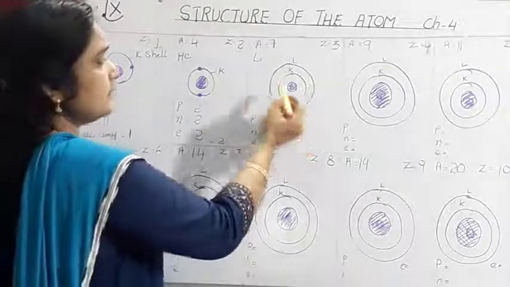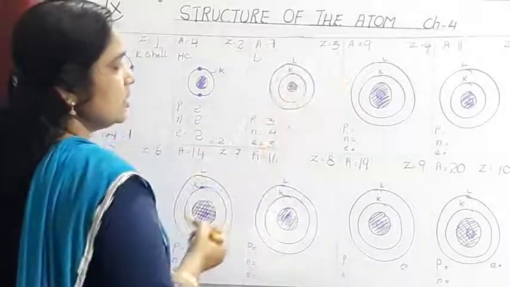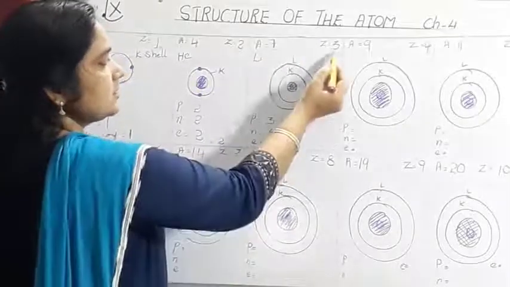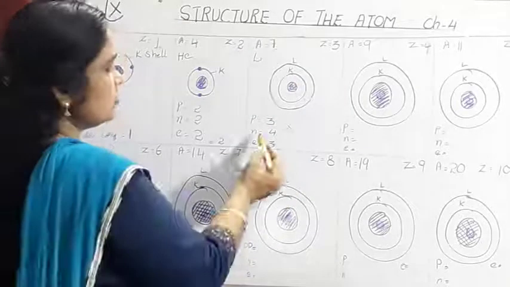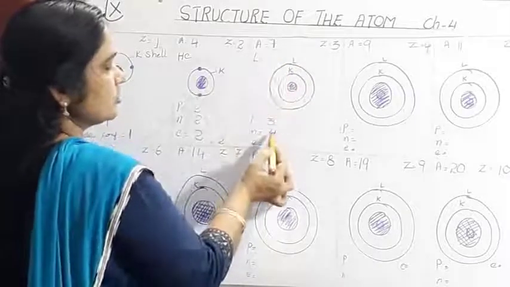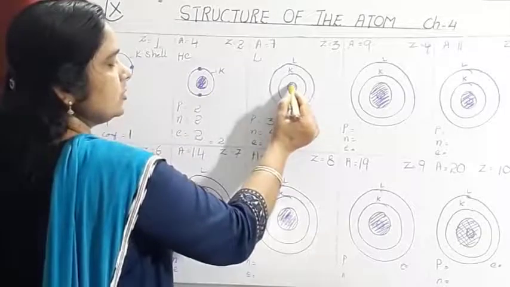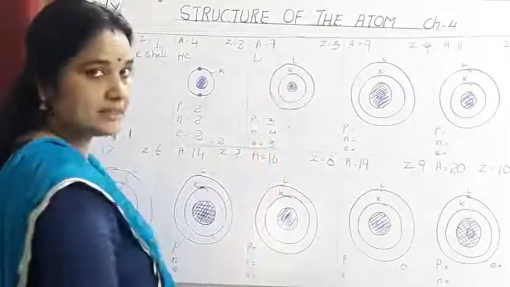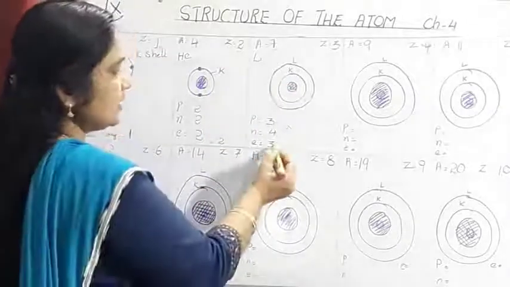Now, the third element is lithium. Lithium has a mass number 7 and atomic number 3. So here we can calculate: atomic number 3 means the number of protons is 3, and the number of electrons is 3. So how many neutrons? Mass number minus atomic number, or mass number minus number of protons. So 7 minus 3 is 4. So it has 4 neutrons. So in the nucleus of lithium, there are 3 protons and 4 neutrons. And how many electrons are there?